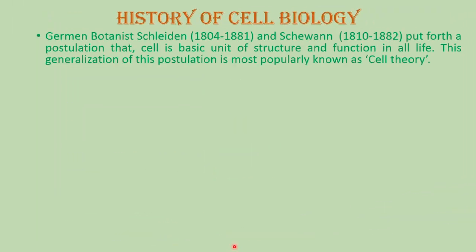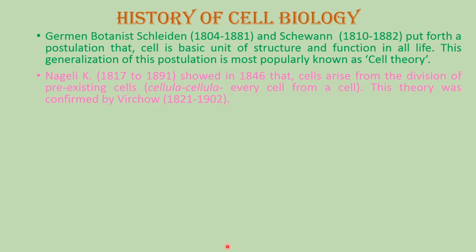After that, the German botanists Schleiden and Schwann, their theory is very important. Schleiden lived from 1804 to 1881, and Schwann from 1810 to 1882. These two scientists came together, one working on plant cells and one on animal cells. They together gave rise to a very important and remarkable theory, known as the cell theory.